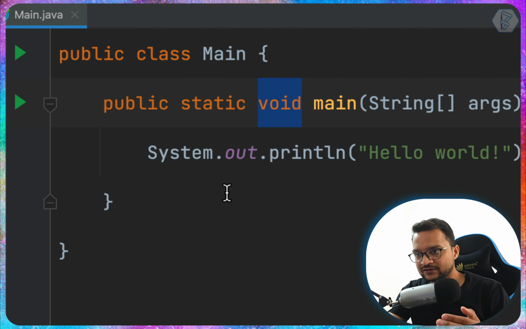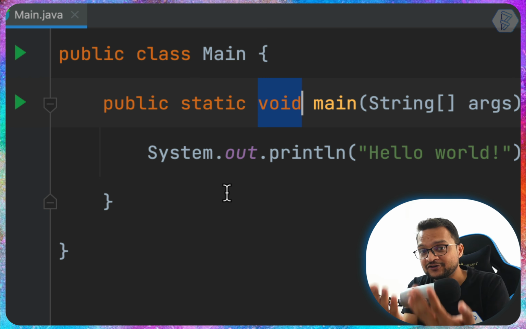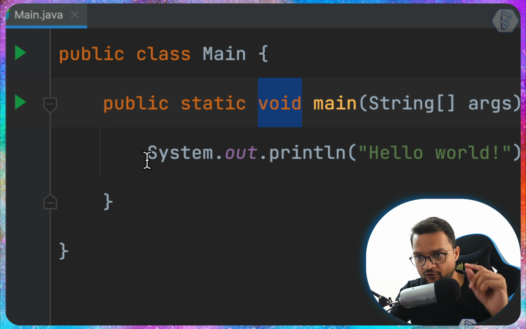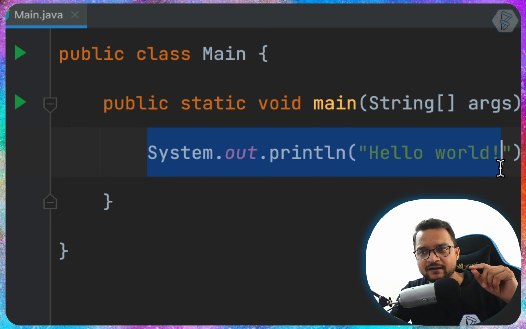So think about this as a main function. If I create a function called sum, I expect that it will give me a return as a summation of two numbers. So if I provide 2 and 3, it must return 5 because that is the role of that function. But what is the role of this main function for now? It's just printing the hello world.